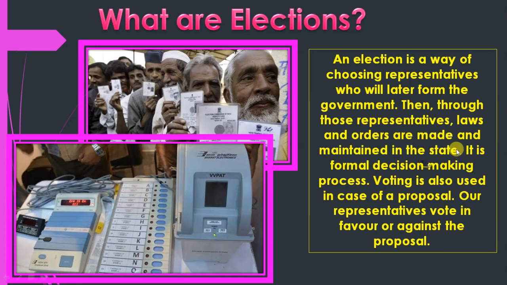It is a formal decision-making process. Every time, in the same way, we are electing these types of leaders. Voting is also used in the case of a proposal, where representatives vote in favor of or against the proposal. If any proposal is there, we can arrange an election for or against that proposal.